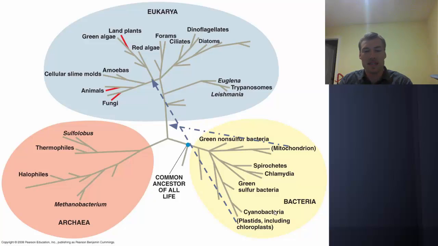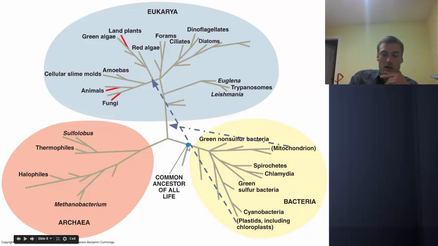So basically, this is the current way that life is classified. We have three domains: bacteria, archaea, and eukarya. You can see all the different major types of these different bacteria. Notice that the common ancestor is most closely related with bacteria. And then from there, we have archaea, which is actually more closely related with eukarya than it is with bacteria.